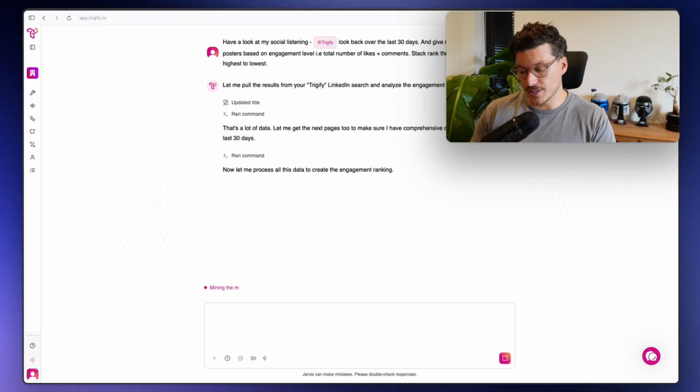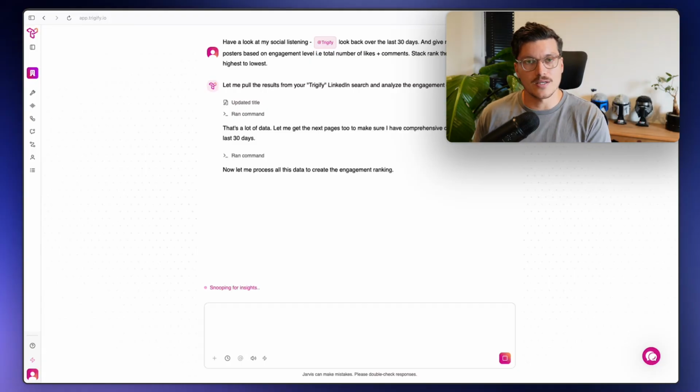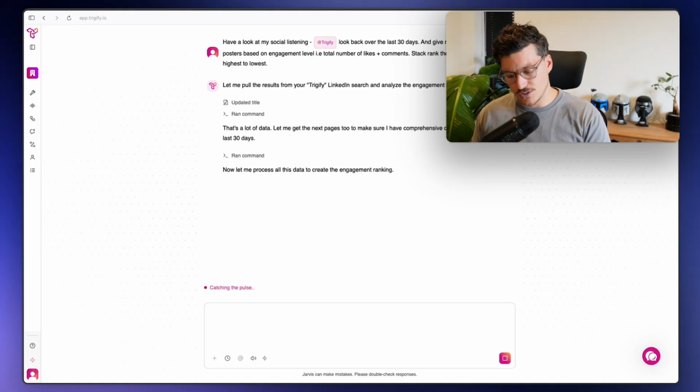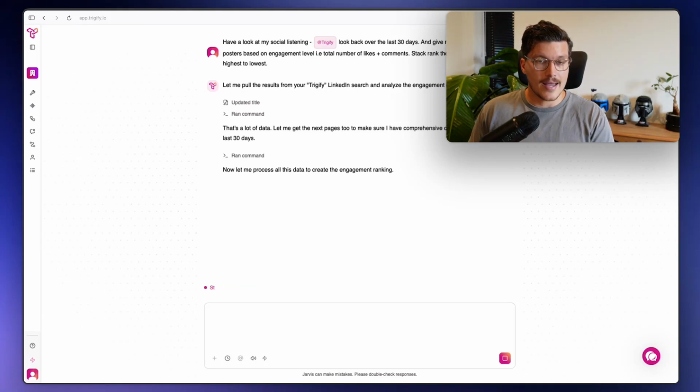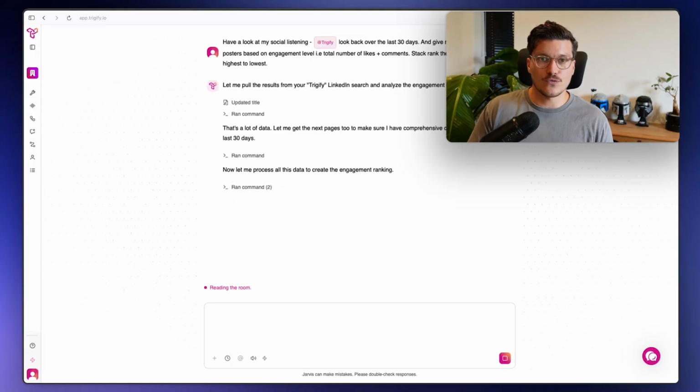I could have it read another search and say, hey, can you spot the trending themes over the last 90 days, 30 days, whatever it would be, specifically focusing on X, Y, Z, right? Or maybe be like, hey, go look at this competitor search, and this competitor search, and spot content gaps based on what I've typically been posting about. And then you could reference the search, which is monitoring maybe just your profile, right? And then it could help create a content strategy for you as a result.